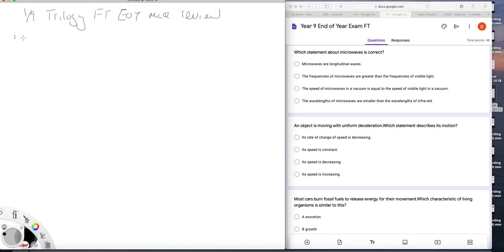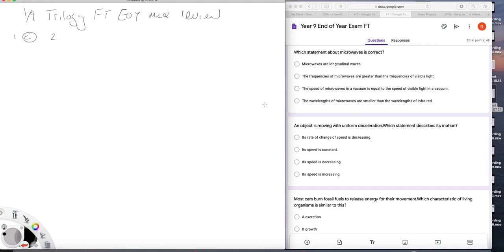Question 1. Which statement about microwaves is correct? They are not longitudinal. Frequencies of microwave greater than frequencies of visible light? No. Speed of microwaves in a vacuum equal to the speed of visible light in a vacuum? Yes. Wavelength smaller than visible light or infrared? No. So it is C for that first one.